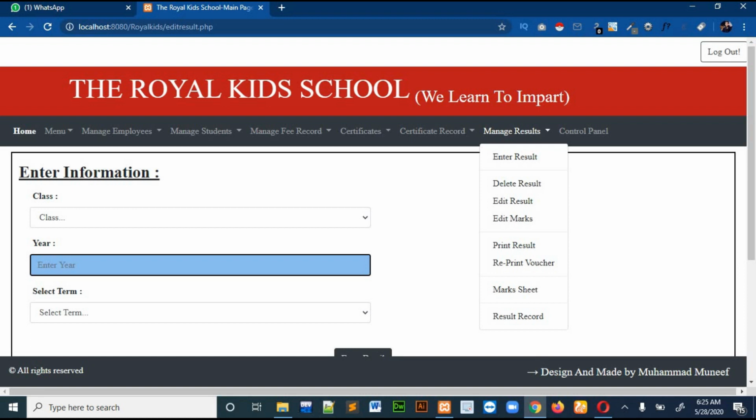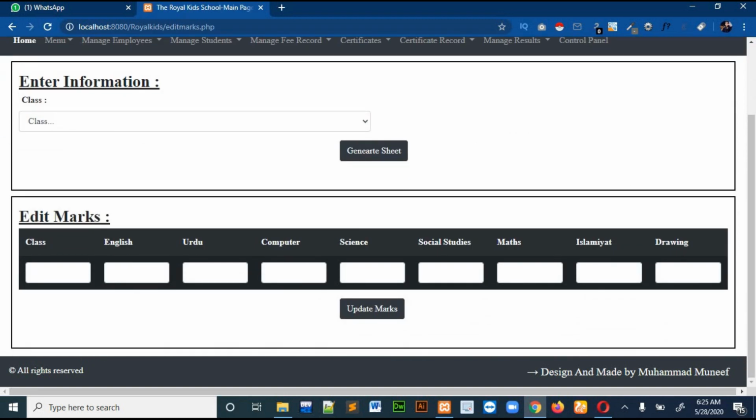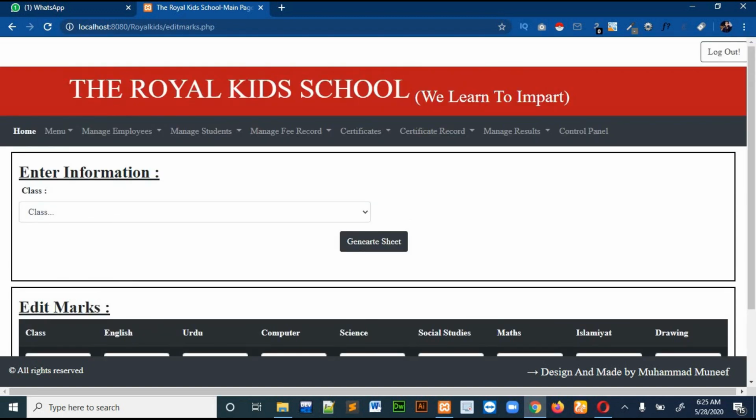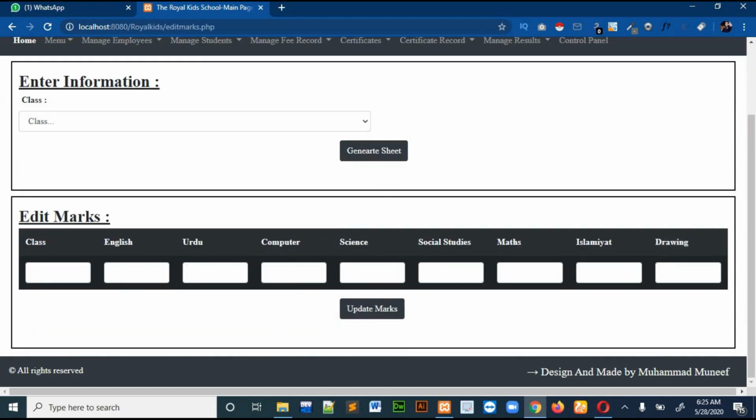The next thing I want to show you is edit marks. What this page does is this: every subject has some total marks, there is the mark that a student obtains, and there is also a total mark. I had given default total marks of 50 for all the subjects in the database.